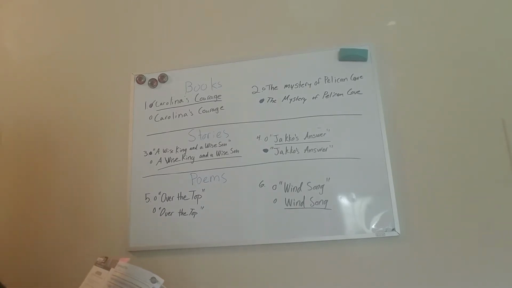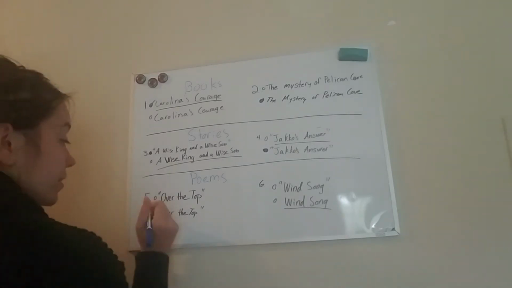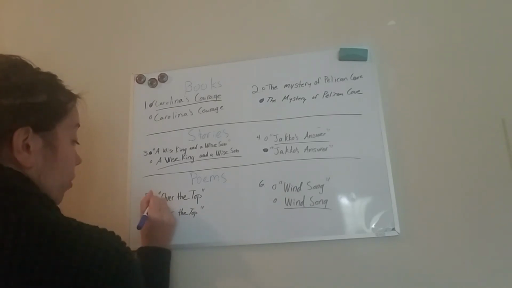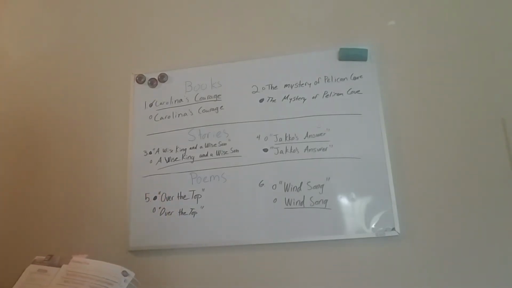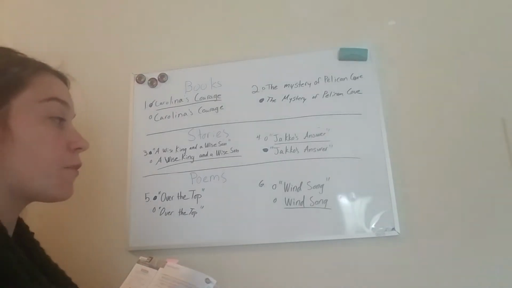And our last 2 questions where we're filling in our bubbles is about poems. Remember, a poem is like a story and it needs quotation marks. So for number 5, over the top. Our first choice is over the top in quotation marks, and our second choice, look carefully, it is in italics. So we don't need italics and quotation marks, we just need our quotation marks. So our first choice is our correct answer. Remember, if you forget one of the rules, where can you find it? In the yellow information box on this page, page 485.